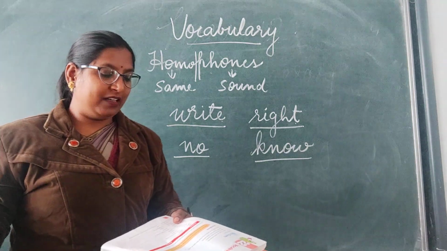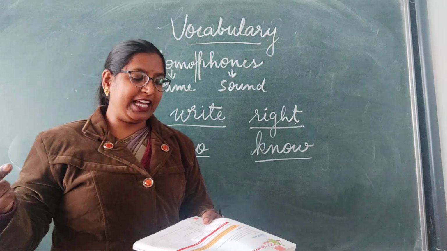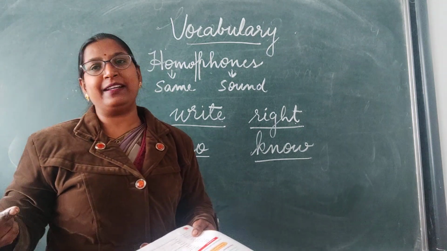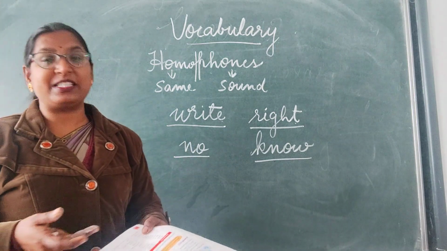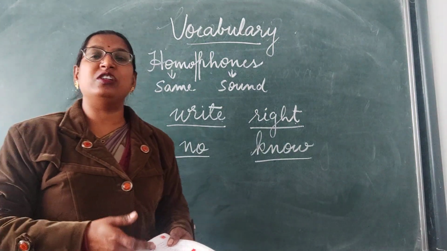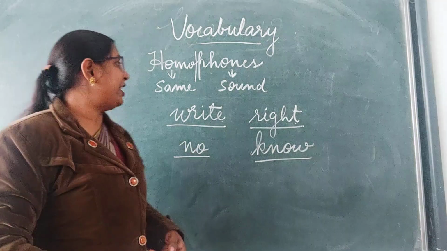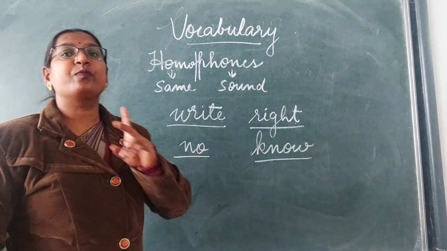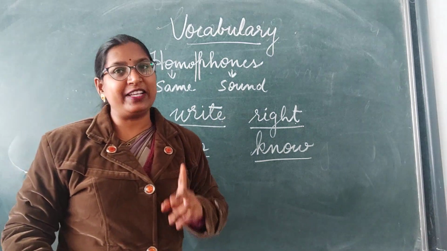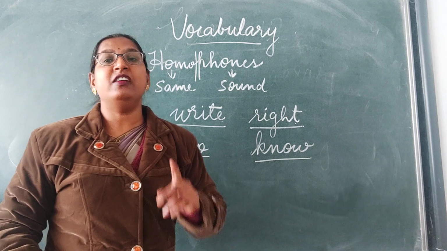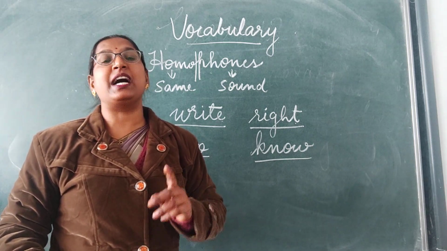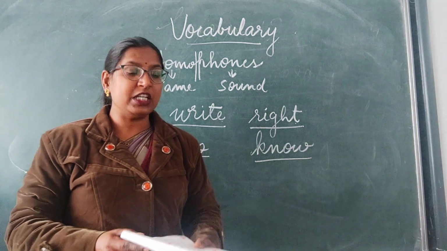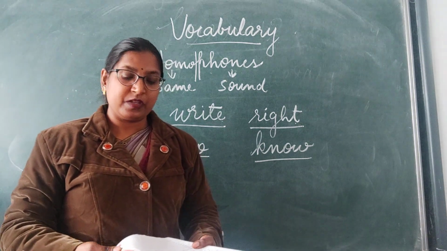Then, bail. The first one is B-A-I-L, bail, meaning security, and the second, B-A-L-E, bale, is a bundle. Clear? Likewise, so many examples are given here in the book. You have to learn this table. So, I hope homophones are clear to everyone. Homophones means the words which have the same sound, but their spellings and meanings are completely different. These kinds of words are known as homophones.